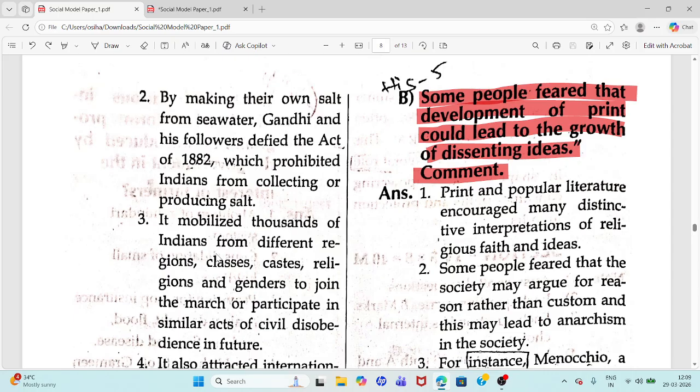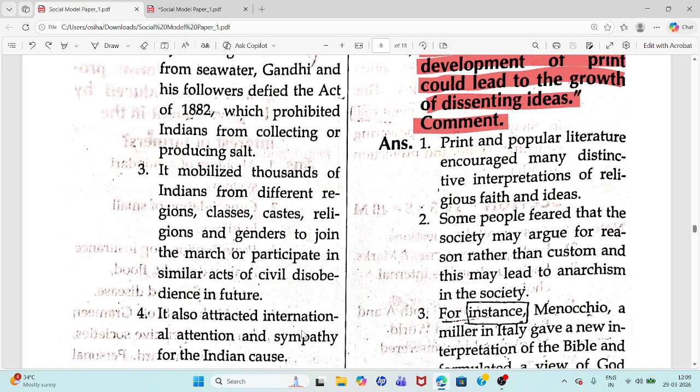It mobilized thousands of Indians from different regions, classes, castes, religions, and genders to join the march or participate in similar acts of civil disobedience in future.